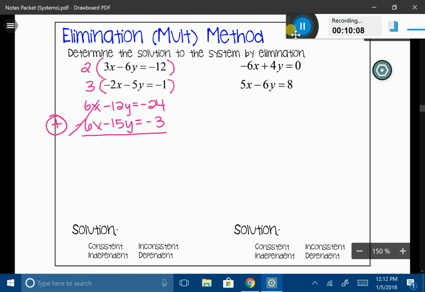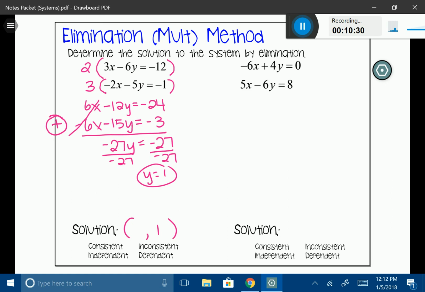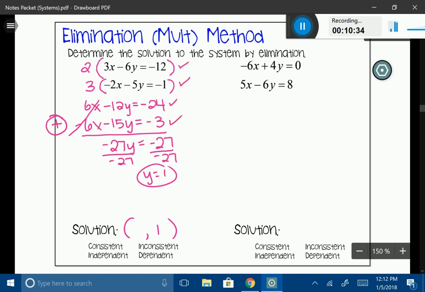So if I continue this, I'm going to get negative 27y equals negative 27. And I'm going to simply go ahead and divide that by negative 27, and I'm going to get y equals 1. So in my solution, I'm going to have a y that's 1, and I need to go figure out my x. Now, I could substitute it back into the first, the second, or now even the third or the fourth equation.